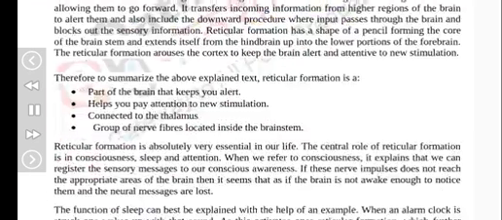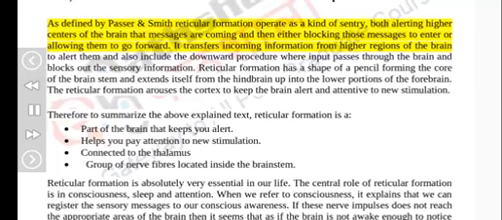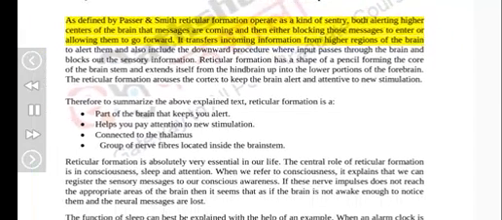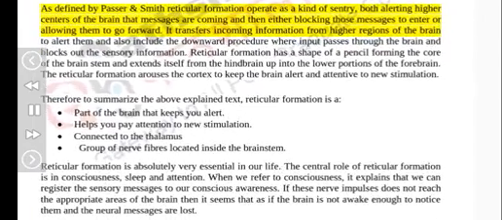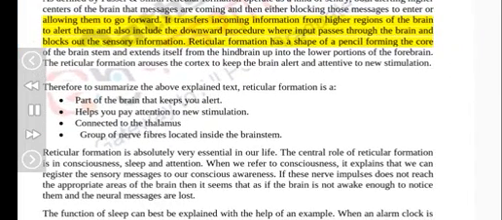The reticular formation, the brain's gatekeeper. As defined by Passer and Smith, the reticular formation operates as a kind of sentry, both alerting higher centers of the brain that messages are coming and then either blocking those messages or allowing them to go forward. It transfers incoming information to higher regions of the brain to alert them and also includes the downward procedure where input passes through the brain and blocks out sensory information. The reticular formation has the shape of a pencil, forming the core of the brain stem, and extends from the hindbrain up into the lower portions of the forebrain.